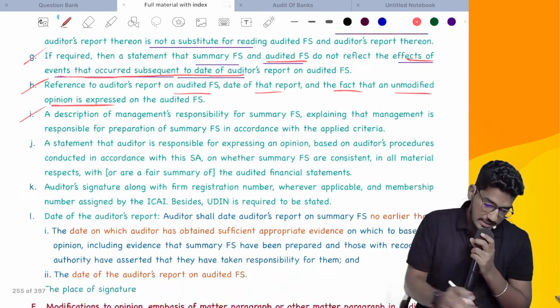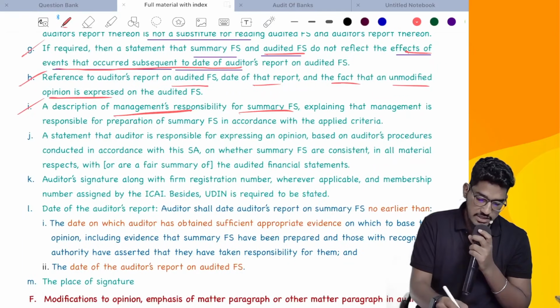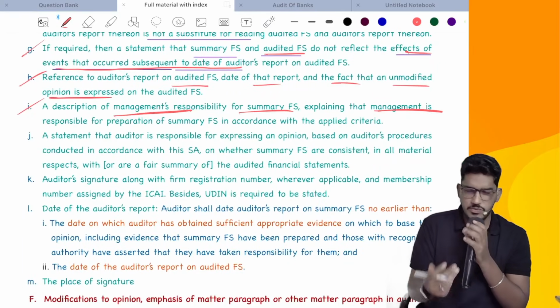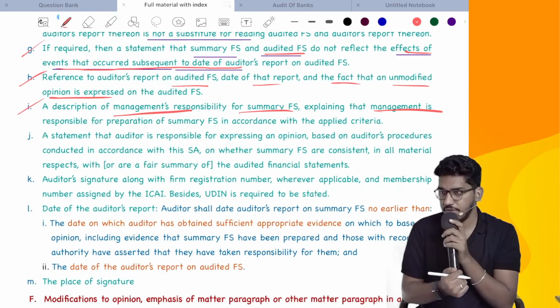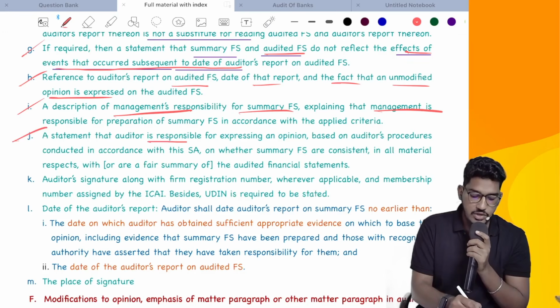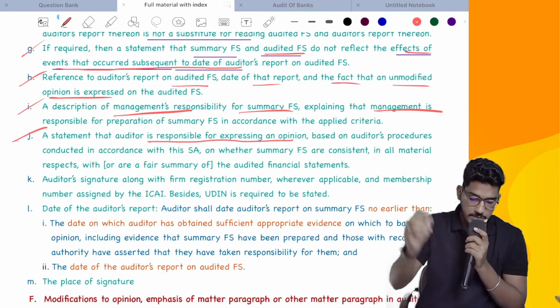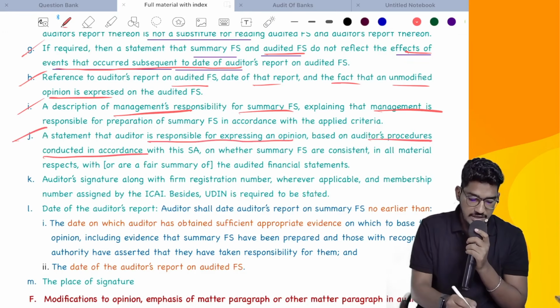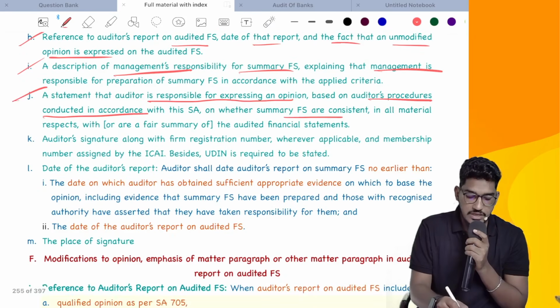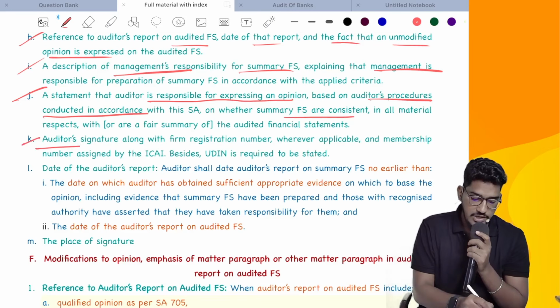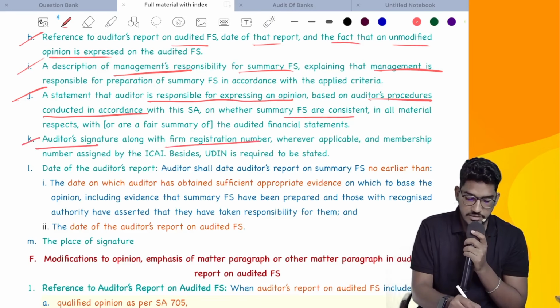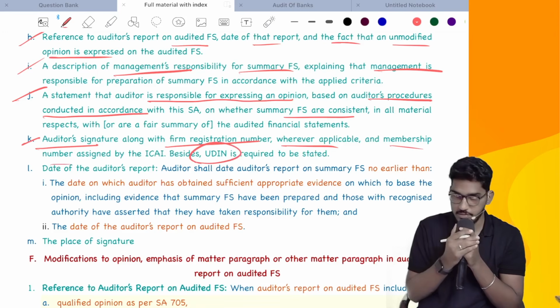Next, a description of management's responsibility for summary financial statements. Explain that management is responsible: you have to add one line that summary financial statements are the responsibility of management. Then a statement that the auditor is only responsible for expressing an opinion, based on audit procedures conducted in accordance with this standard, on whether summary financial statements are consistent with audited financial statements. Then finally you sign, with the firm's registration number wherever applicable, your membership number, and even the UDIN.